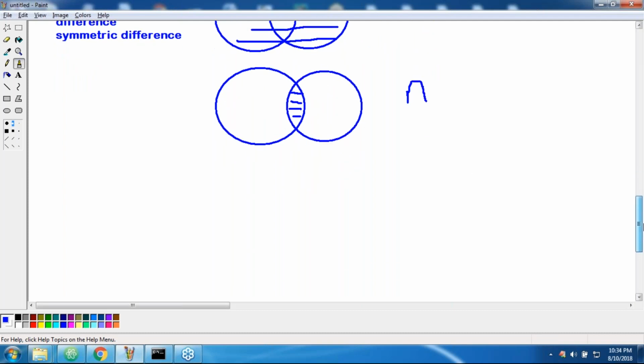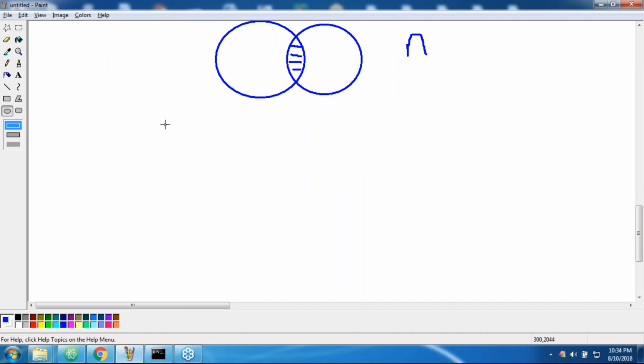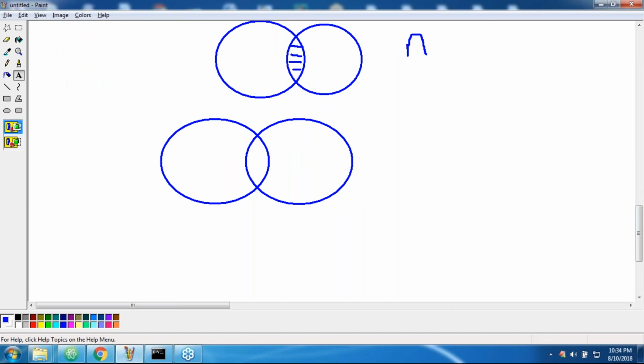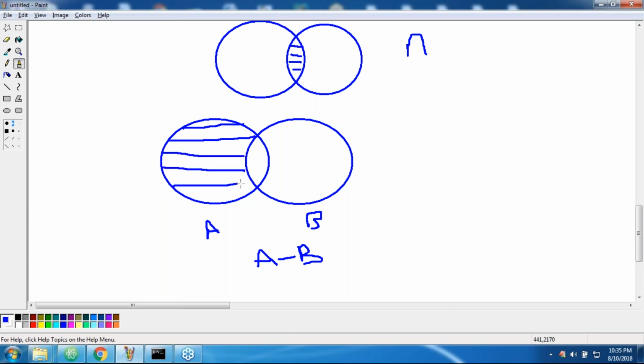Next, can anyone tell the difference? Suppose this is set A, and this one is B. I want to know A minus B. The elements present inside A but not in B are called A minus B. This part is called A minus B. Correct or not?